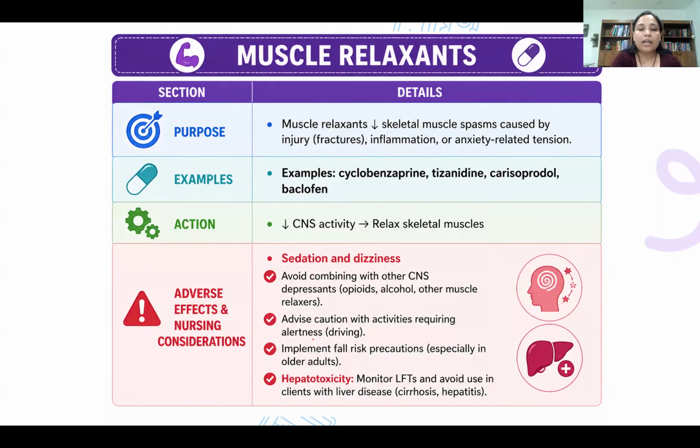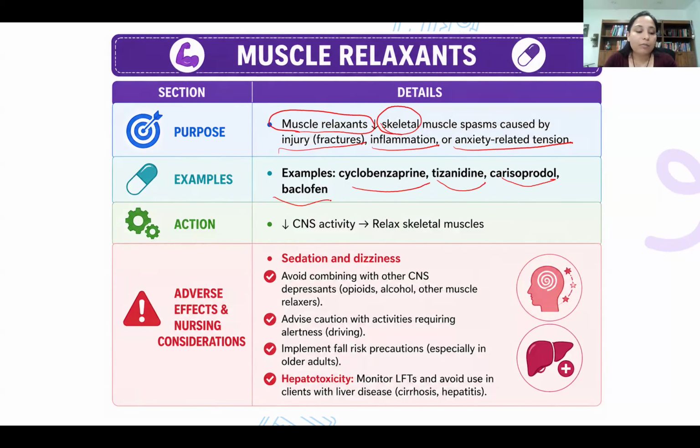Muscle relaxants relax the muscles, thereby decreasing muscle spasms, specifically of skeletal muscles, caused by injuries like fracture, or sometimes inflammation or anxiety-related tension. When sometimes a patient is anxious, muscle tension occurs, the muscle gets stiff, and spasms. At that time we can use a muscle relaxant. The examples we already discussed: cyclobenzaprine, tizanidine, carisoprodol, and baclofen.